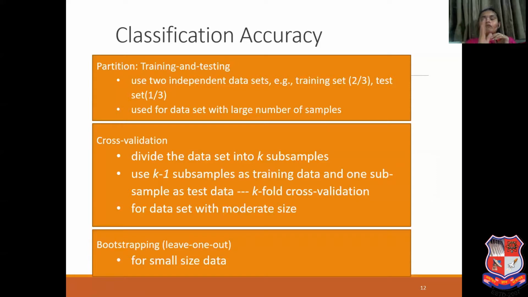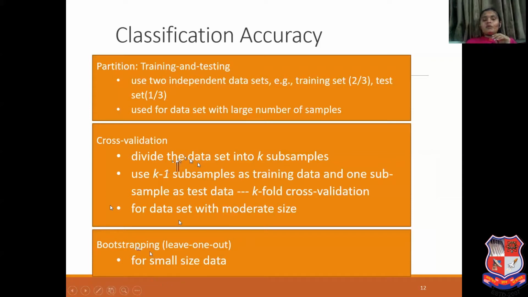The first subsample I consider for testing, and all the other 9 subsamples I consider for training. The second time I use the 1st, 3rd, 4th, 5th, 6th, 7th, 8th, 9th and 10th, these 9 subsamples, for training, and the second subsample for testing. Same for the others. That is known as cross validation.